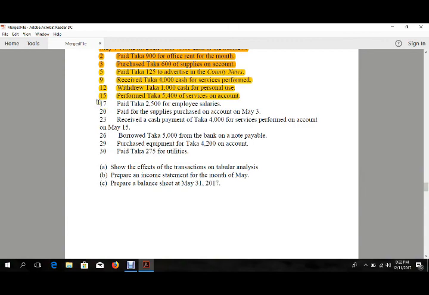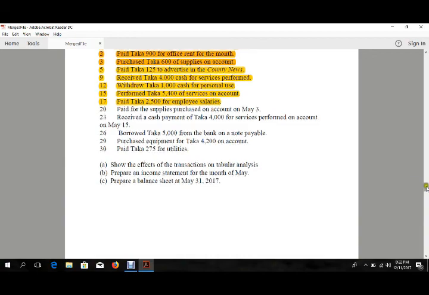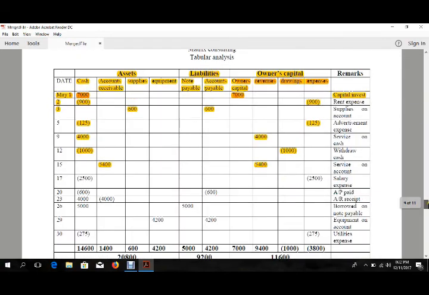It said that on May 17 paid 2,500 taka for employee salaries. On May 17 Trixie paid the employee salary. We already said that salary is a type of expense, so we will put this entry in the expense section as a negative number, and also subtract the amount from the cash.